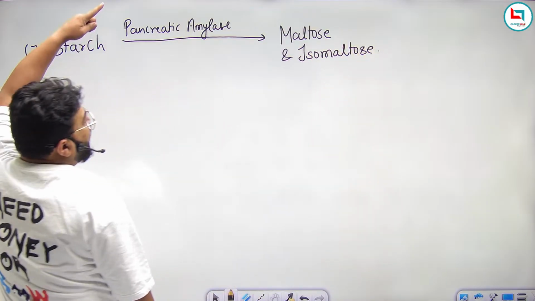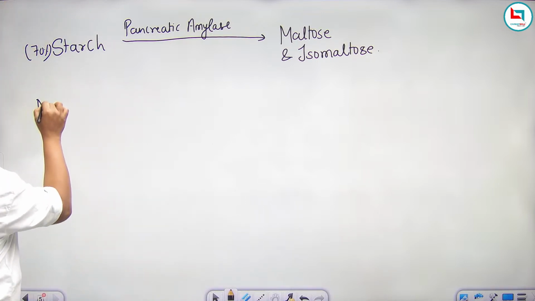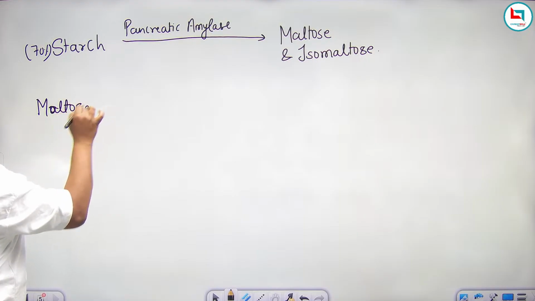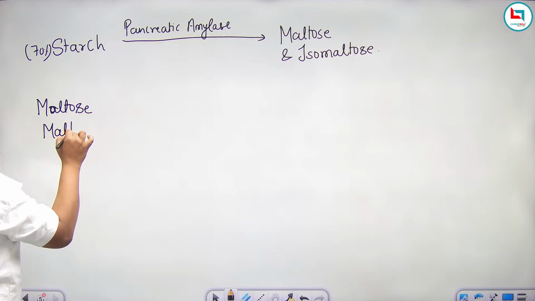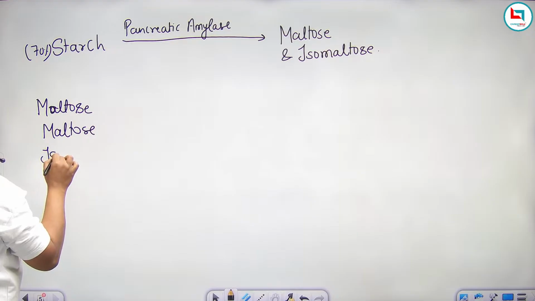Now from our mouth, or from our buccal cavity, we have maltose sugar, plus we have maltose over here, and we even have isomaltose from here.